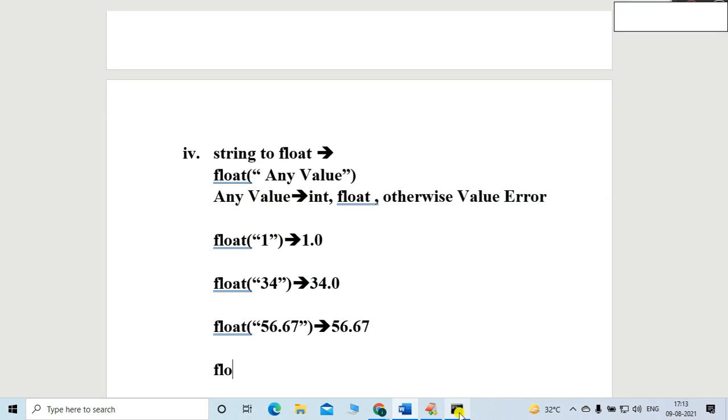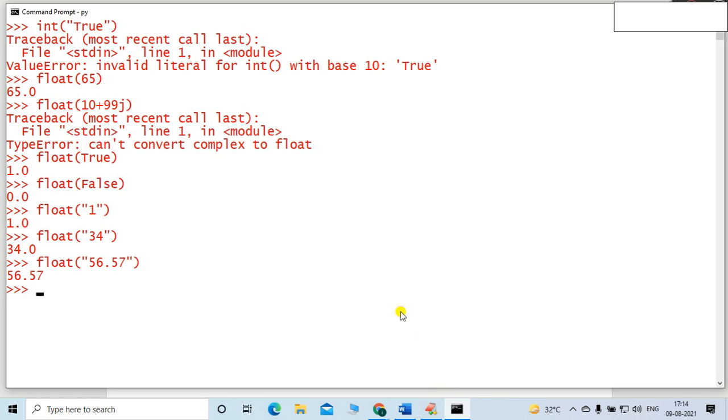So let me take another type now. Definitely the data type of the values provided within this function is string, but inside the quotation I am mentioning a different data type. Let me mention the Boolean type, float true. Whether it is possible or not, definitely it will throw an error, friends.